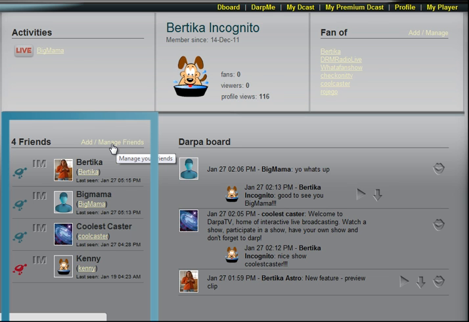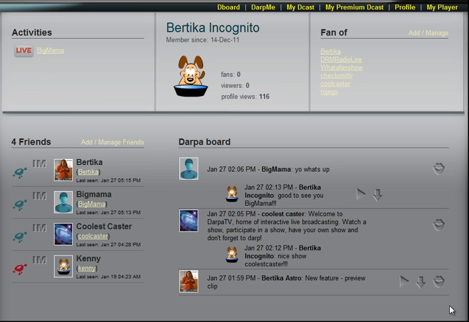From here, this is where I can click and I can actually see a list of my friends. I can add them, block them, deny them, etc. I can also search right here by clicking, and I can do a search, find the friends I'm looking for, and I can invite them to be my friend. And once you get a friend invite, like you saw up here in the activities section, the friend actually has to accept me as being a friend.